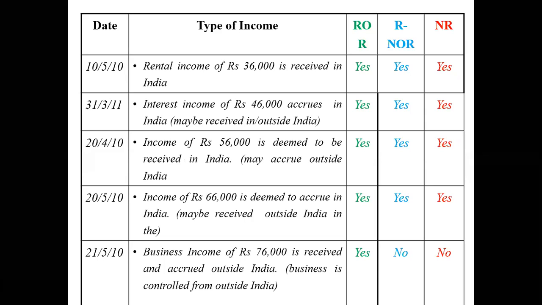Okay. So this is just an example that I have given you. Don't worry about the dates and other things. It is just an income. Okay. Let us see. On 10/5/2010, it's a very old income. You have received a rental income of 36,000 rupees, and this income is received in India.